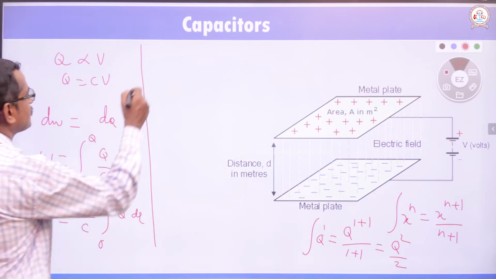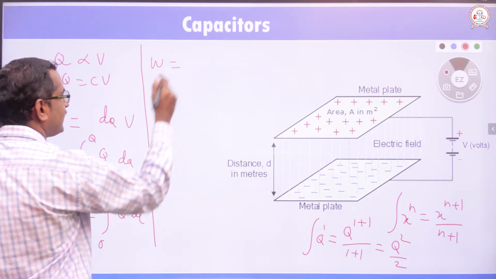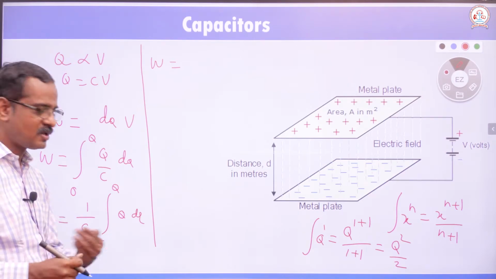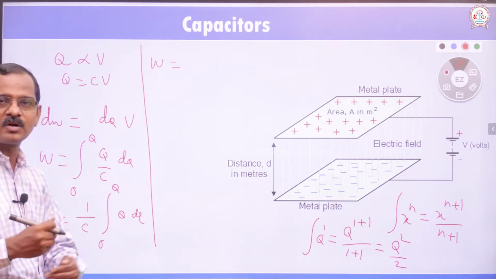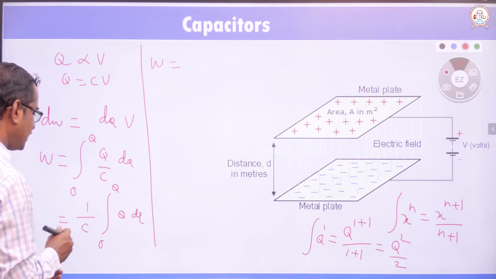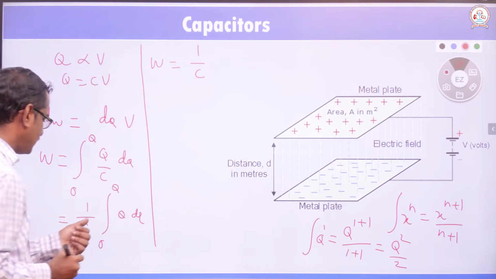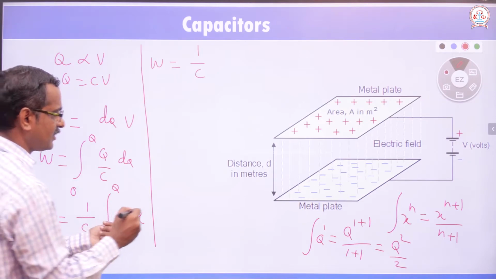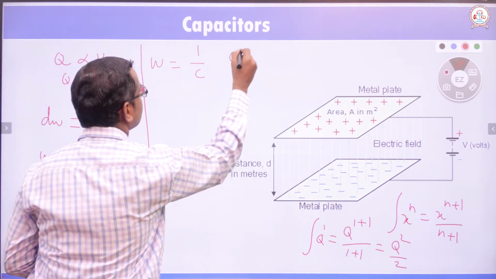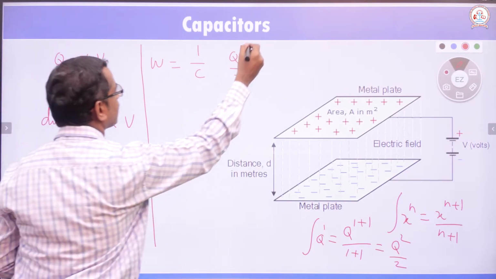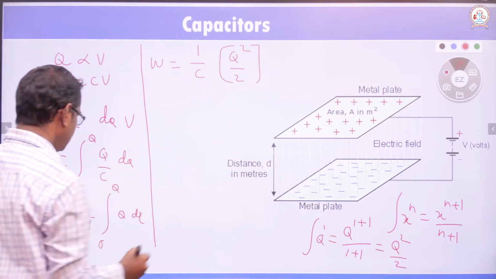Then we can write the total work done in charging the capacitor as 1 divided by C times q square by 2, after integration.